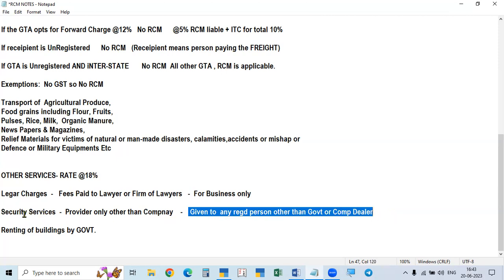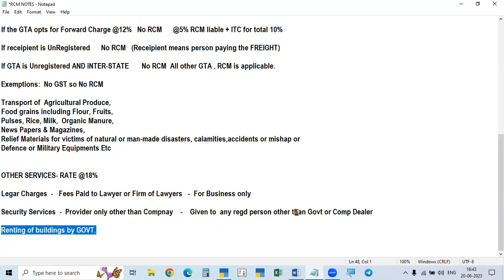If security services are given to the government, meaning central government, state government, or local authority, then RCM is not applicable. The receiver should be other than a government or a composite dealer, then only it applies. So the giver should not be a company, and the receiver should be other than the government. For security services, GST is applicable for a composite dealer also.